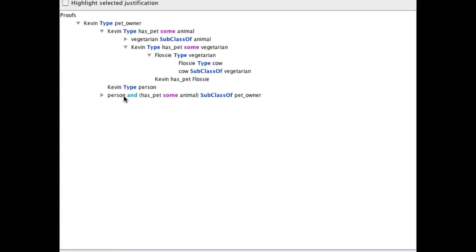Finally, why is it the case that anything that's a person and has pet some animal is a subclass of pet owner? This is because we have an axiom in our original justification. Pet owner is equivalent to person and has pet some animal. So you see, we only need the one direction of the implication here. And this has been summarised by this lemma.